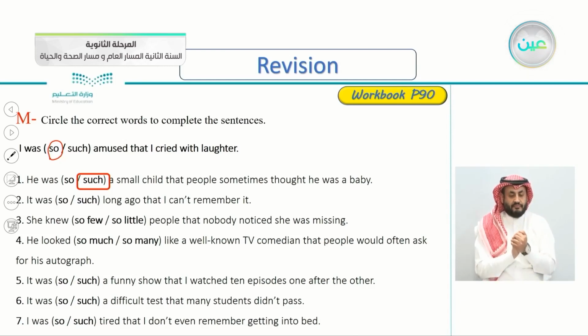So this is the cause. What's the effect here of him being very small? That people sometimes thought he was a baby. This is the effect here: people thinking that he is a baby.